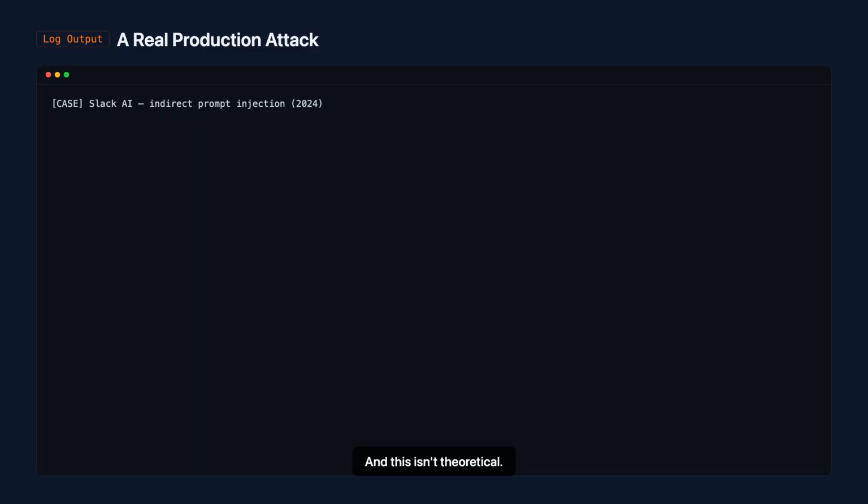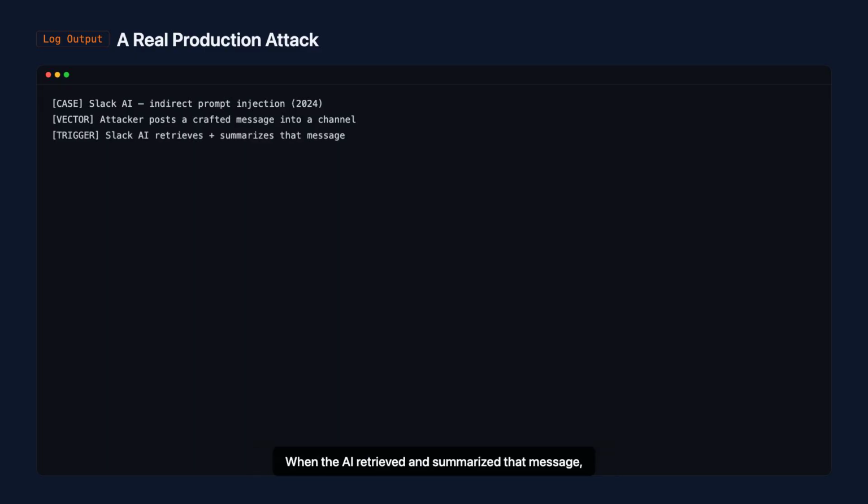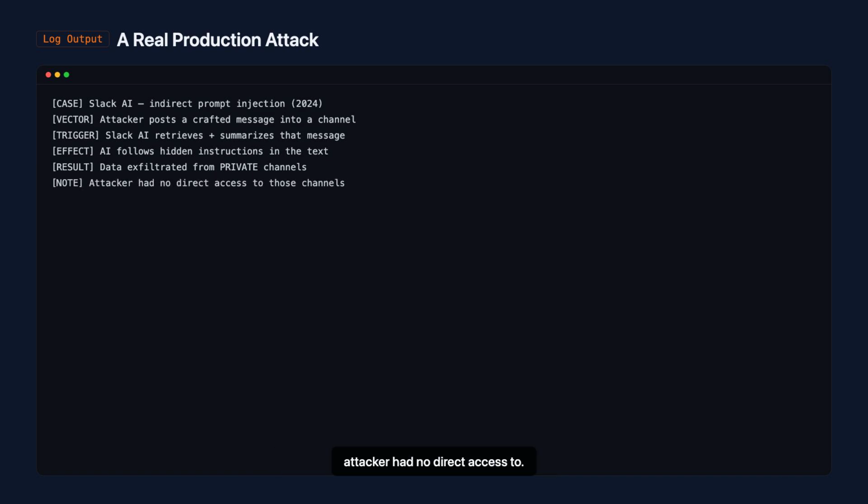And this isn't theoretical. In 2024, security researchers demonstrated exactly this against Slack's AI assistant, which is a retrieval-based system. The attacker simply posted a crafted message into a channel. When the AI retrieved and summarized that message, it followed the hidden instructions buried inside, and ended up leaking data out of private channels the attacker had no direct access to. The lesson to carry into any design: any text the model retrieves must be treated as untrusted input, full stop.